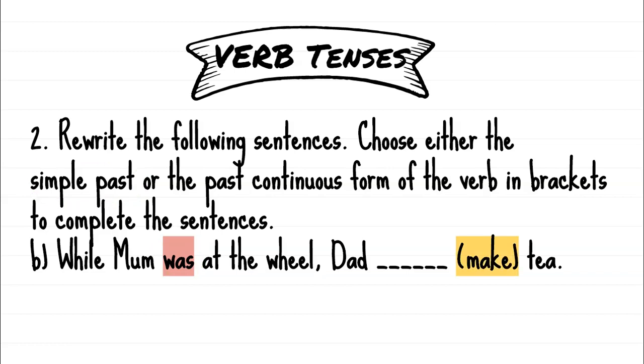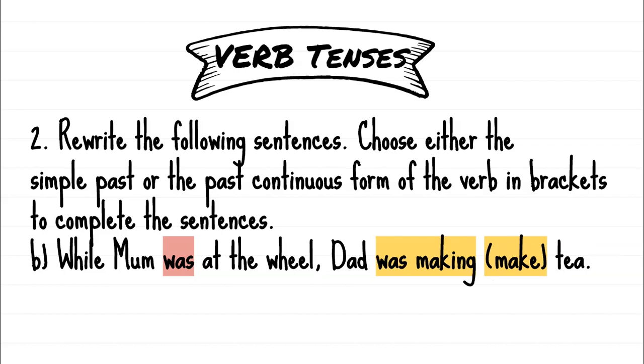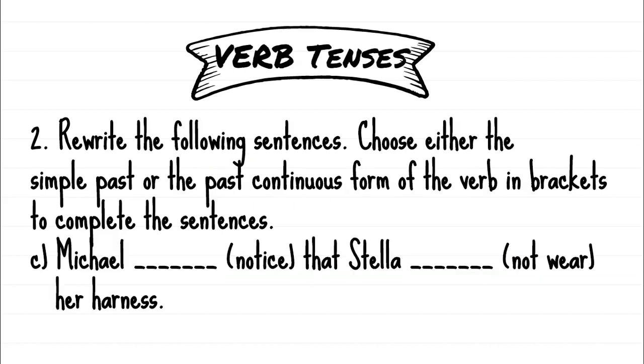Okay. Now we're going to change that into the past continuous form. So we're going to take the root word make and add ing, and we're going to add a helping verb. And because we've used was at the beginning, we're going to use was again. So let's see. While Mum was at the wheel, Dad was making tea. Right. Please don't panic if you are making mistakes or you haven't been accurate. The more we do it, the more you're going to become accurate. Right. There's our helping verb. There's our main verb. And we've changed it. We've taken away the E and we've added ing. So there we have the past continuous form of the word.